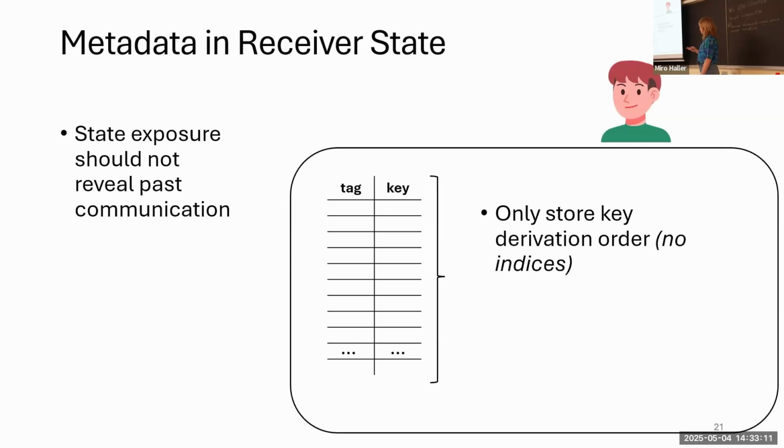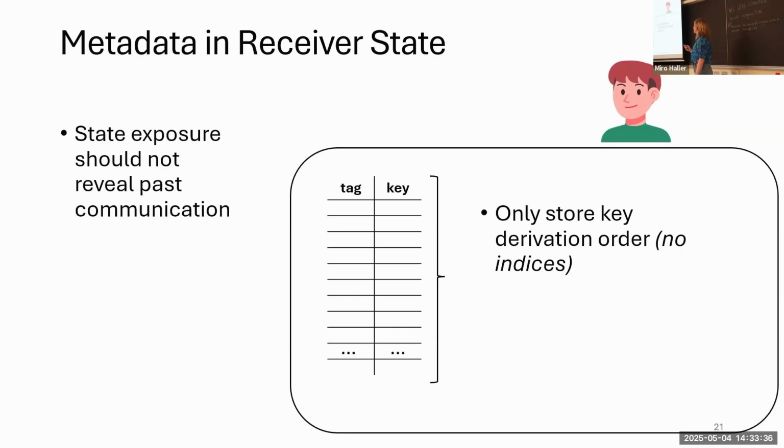And in particular, we also do not store any indices. So an adversary who reveals the receiver state does not know which messages were or were not received in the past. Great. Now we allowed that Bob can store skipped messages. So it might be that the size of the receiver state differs if there are not many skipped messages.